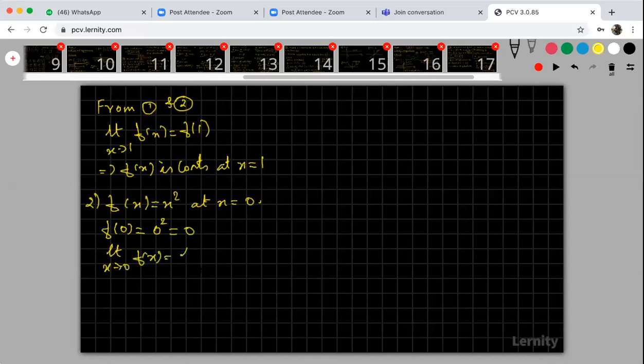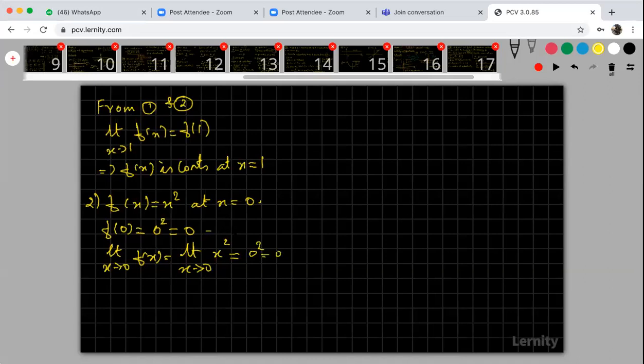What is the limit of f of x? Where f of x is x square. Now how to find out the limit? Please try to understand. Some students still have a problem in finding the limit. The limit is nothing but you just substitute the value here instead of x. What is the answer? I will get 0 square, so 0 square is again 0 only.